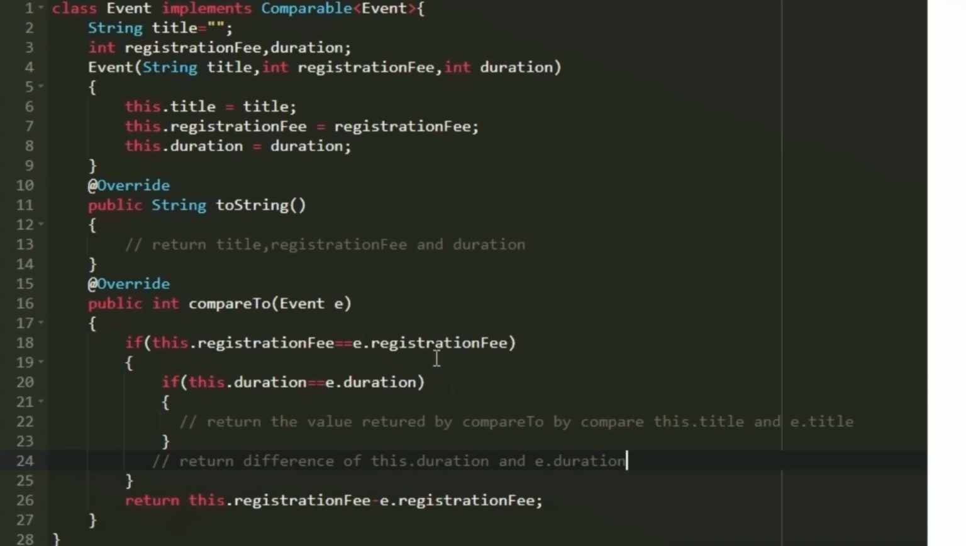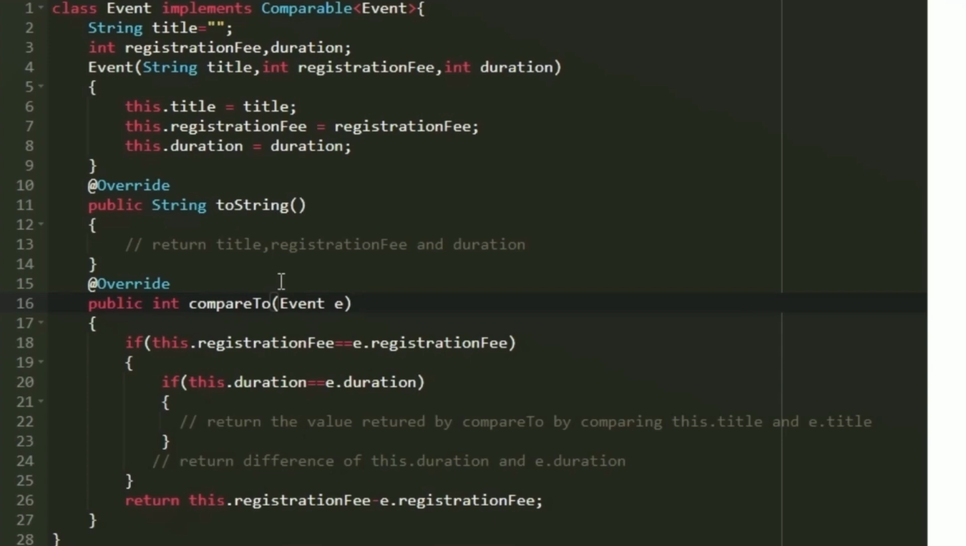So this is how we should define the compareTo method in order to get our desired output. First the events will be sorted based upon the registration fee, and if two or more events have the same registration fee, then those events will be sorted based upon the duration. If any events have the same registration fee and the same duration, then those events will be sorted based upon the title. So this is how we will implement the custom sorting.